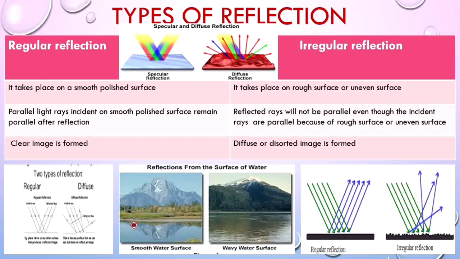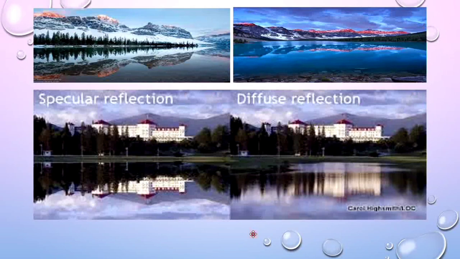For example, if the water is very calm, you can see your own image in the water. When the water layer gets disturbed, you cannot see your image. This is an example of regular reflection and irregular reflection. You can see the image of these buildings, which is known as specular reflection.